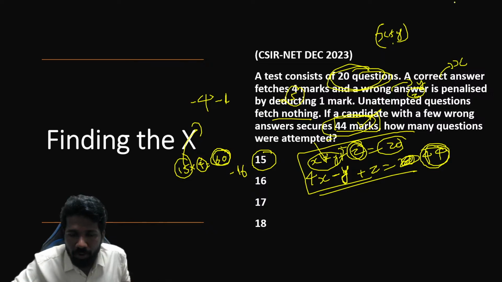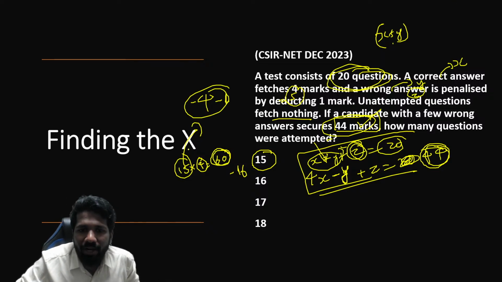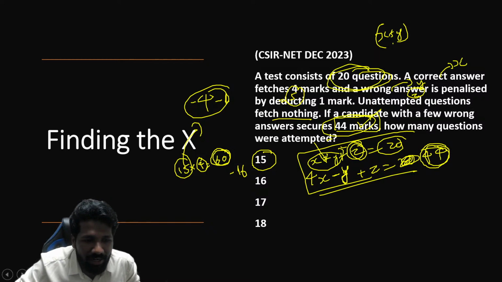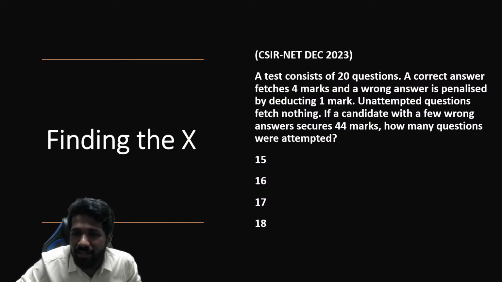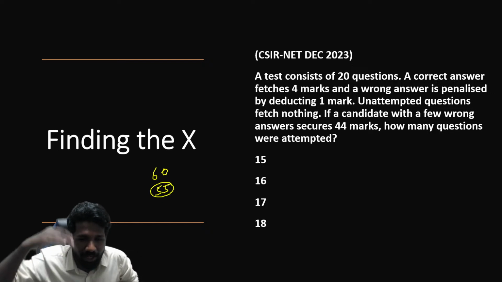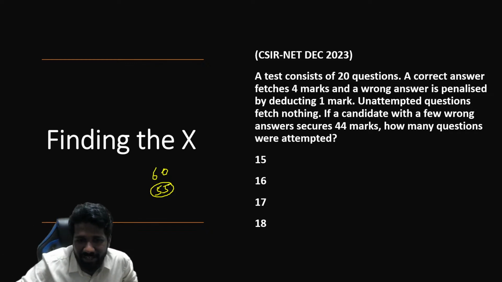Let's continue. So, total 5 marks reduction if one correct answer is made incorrect. Instead of 60, it will become 55. From 60, it can jump to 55 only. It cannot reach any value in between that.